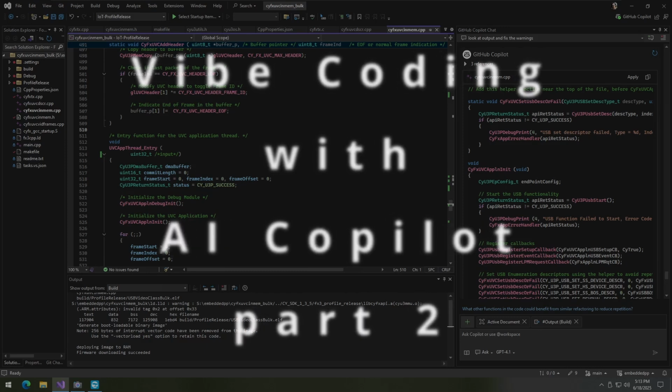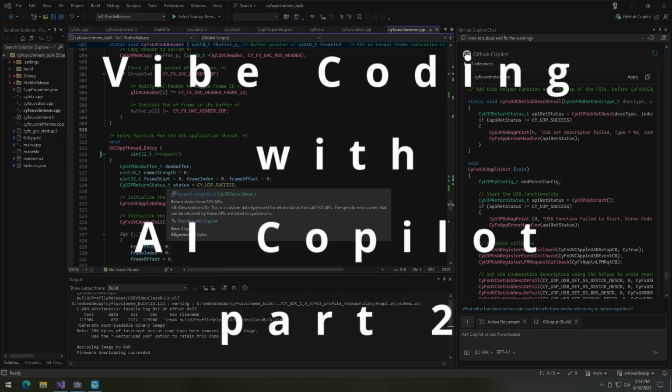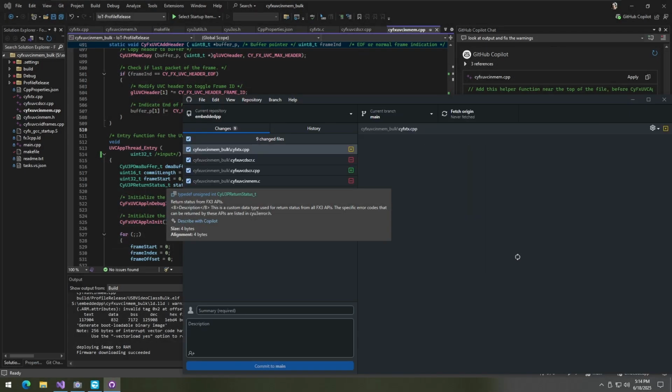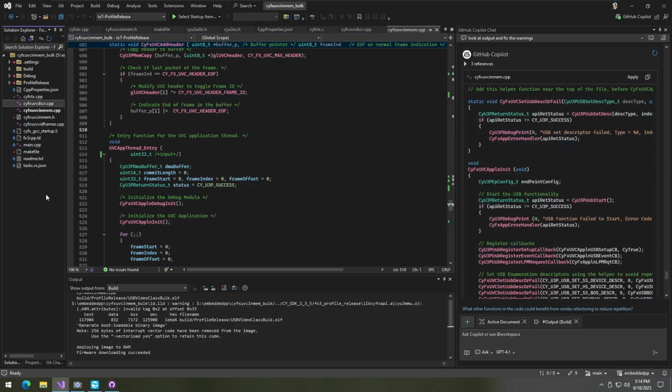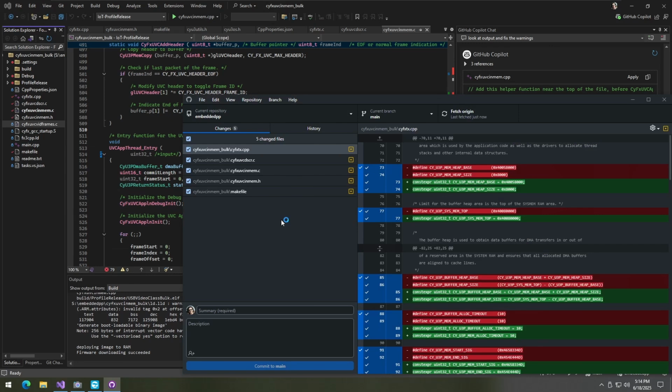Now, while this is working, let's do a quick commit just to establish a stable baseline. Let's take a look at the changes actually before we go there. Probably the easiest way right now is to rename these files back to C so that we can see the differences clearly. Just not forget to rename them back to C++ after that.